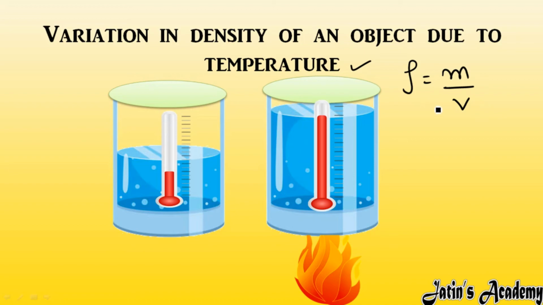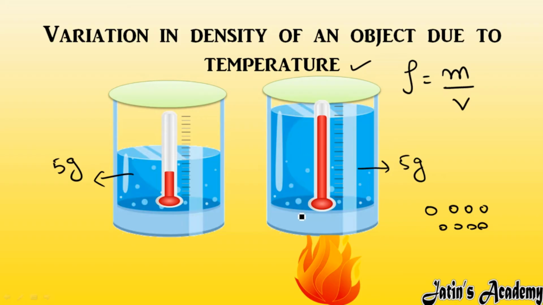How does it happen? See carefully. For example, in this beaker, first of all, I have this much volume of water. For example, mass of water is 5 gram. With the passing of heat, mass of substance is not going to change. Here mass of substance will be the same, that is 5 gram. But whenever we give heat to the liquid molecules, by gaining the heat, each and every substance is going to expand.